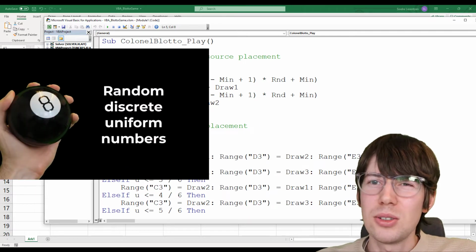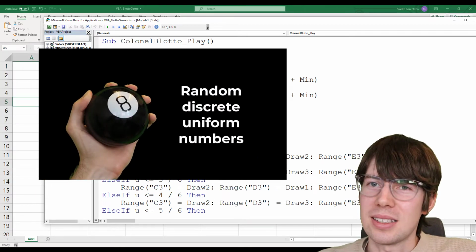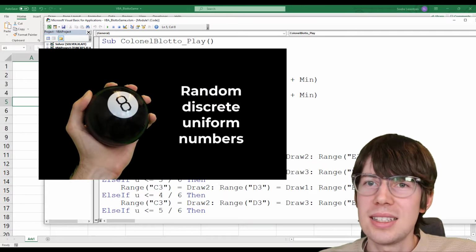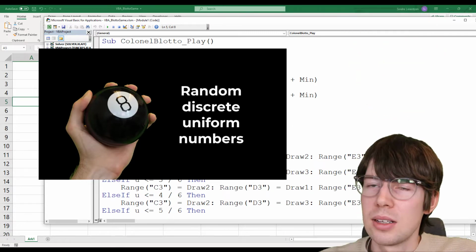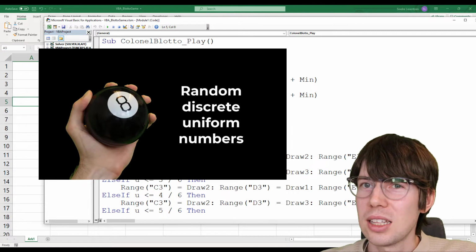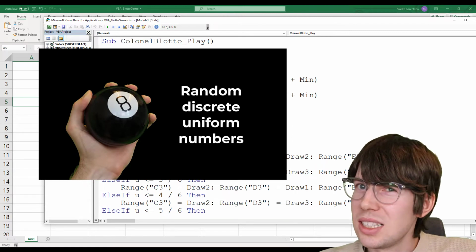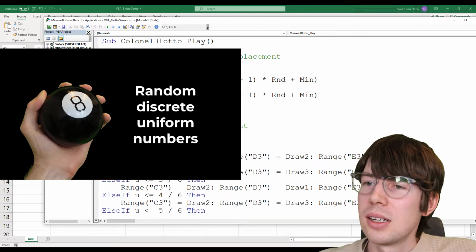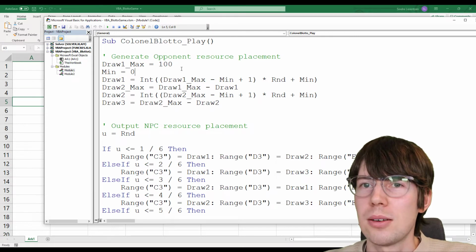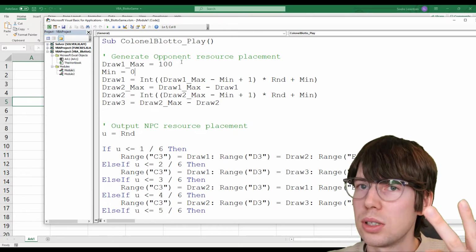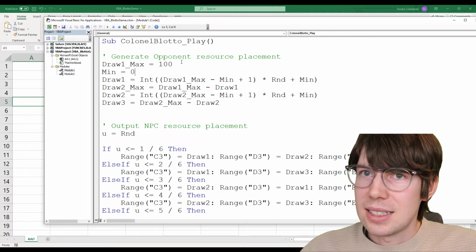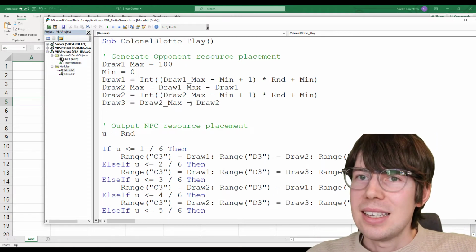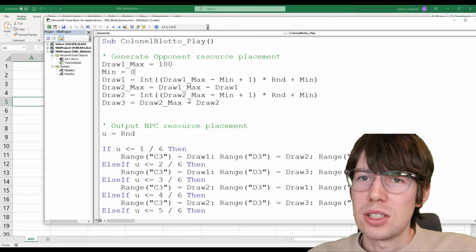So I have a whole video to explain how to generate pseudo-random numbers that are discrete and uniform. It is over here or over there. I recommend you take a look at that if you don't know how to do that. It's too much detail for me to go through. But essentially, I'm going to have to draw 2 different pseudo-random numbers that are uniform and discrete. And then the third one is just going to be the residual.